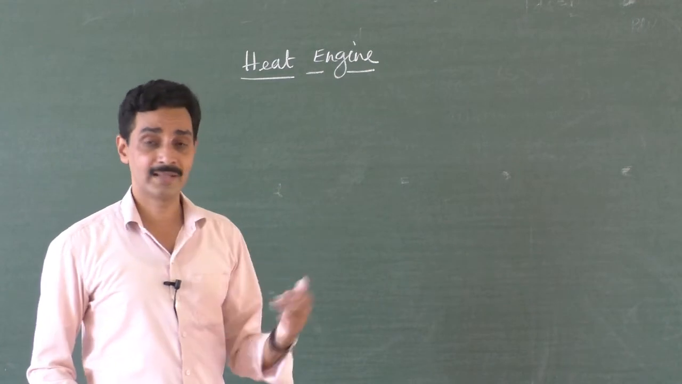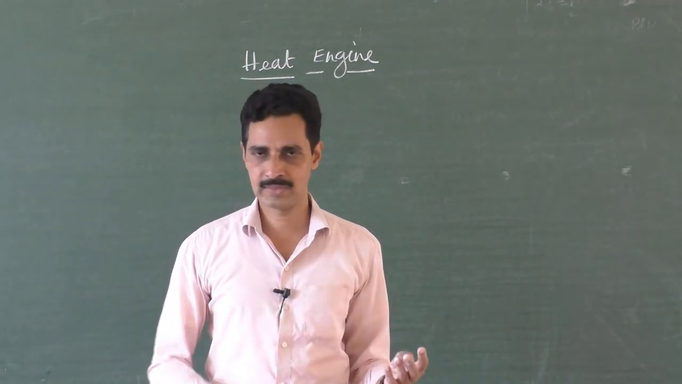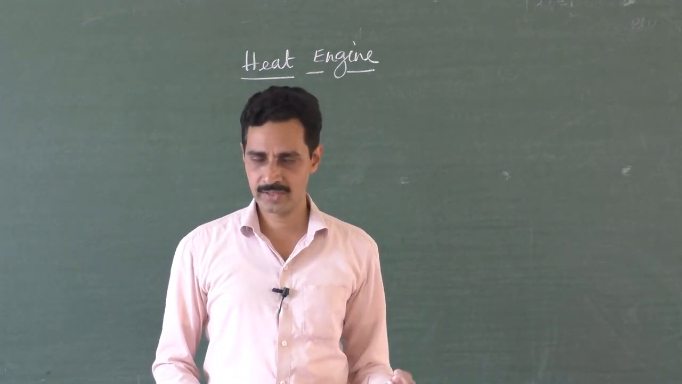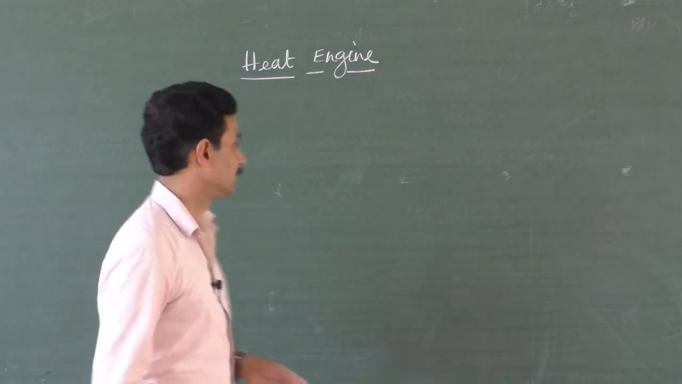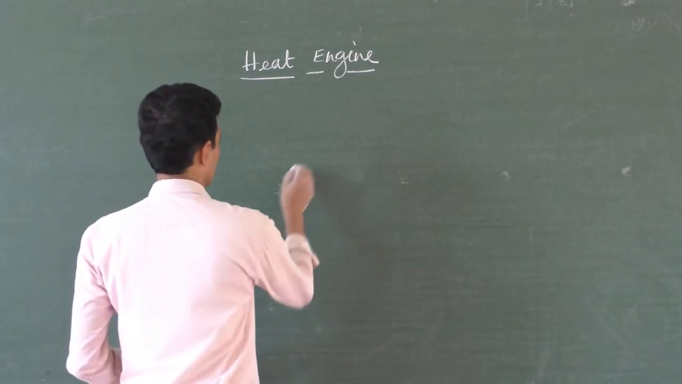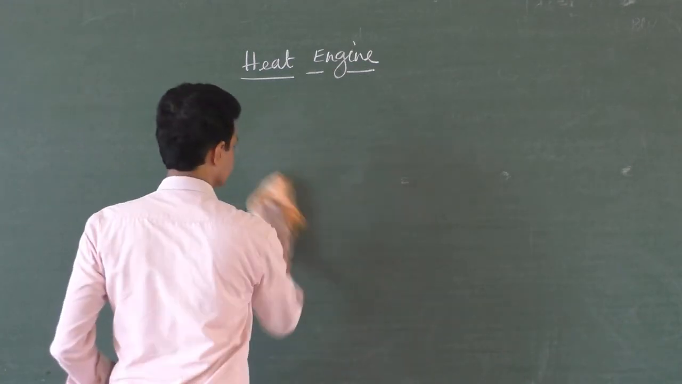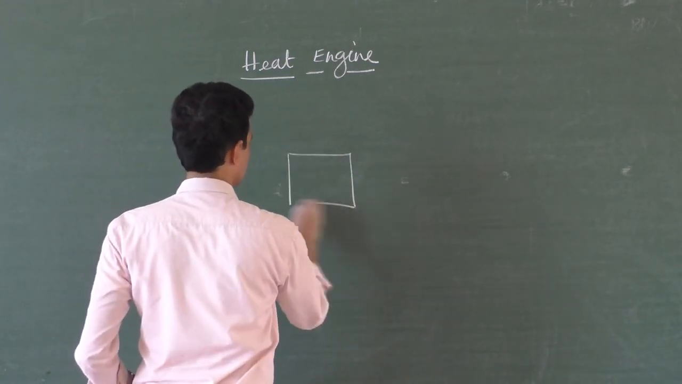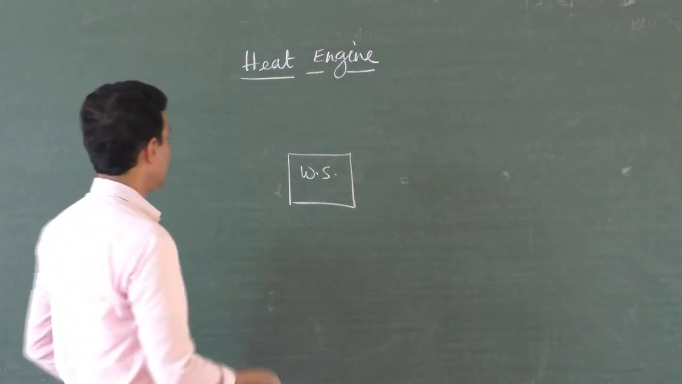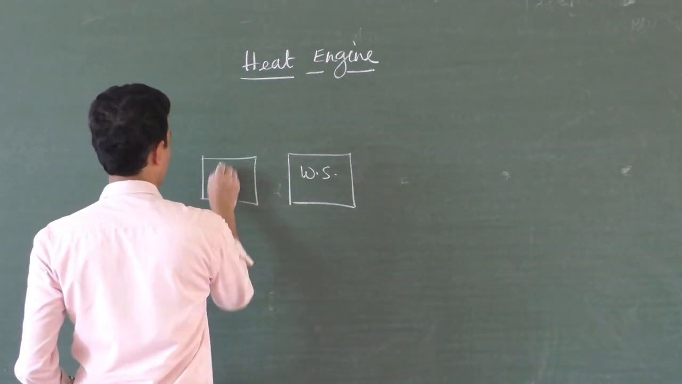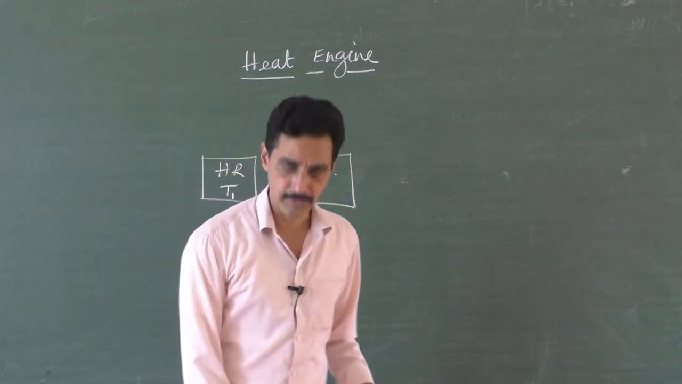So what are the essential parts of a heat engine? One is a hot reservoir, which will supply heat energy, a cold reservoir, which will receive the remaining heat energy, and a working substance. So these are the things needed. The working substance is a gas taken in a cylinder because it will do the work, and here there should be a hot reservoir at a higher temperature T1.